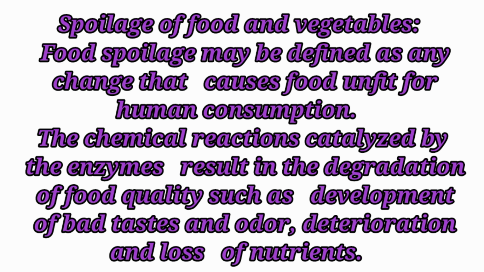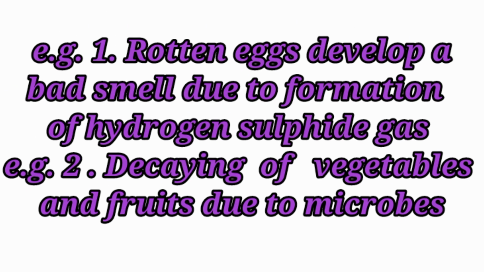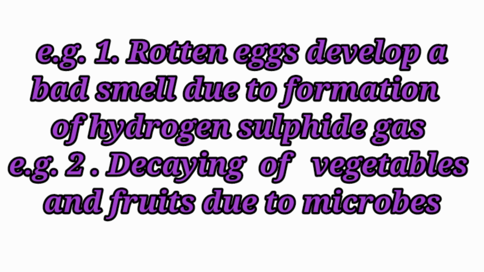The chemical reactions catalyzed by the enzymes result in the degradation of food quality such as development of bad taste and odor, deterioration and loss of nutrients. Example, rotten eggs develop a bad smell due to formation of hydrogen sulfide gas. Example 2. Decaying of vegetables and fruits due to microbes.